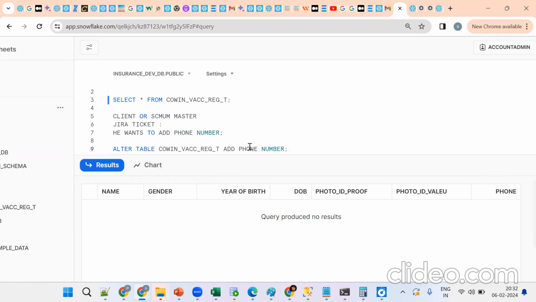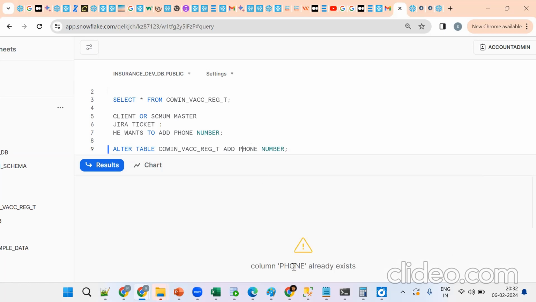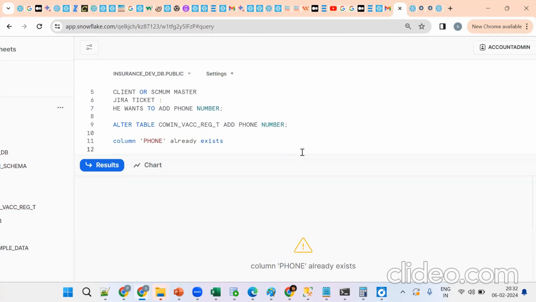If you execute the same one, what will happen? It will give a syntax error: column phone already exists. So in the sense that this column already exists.